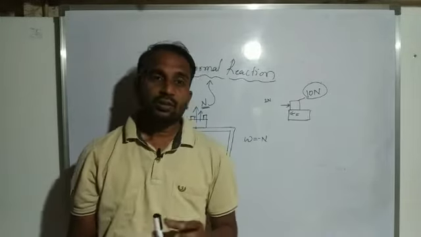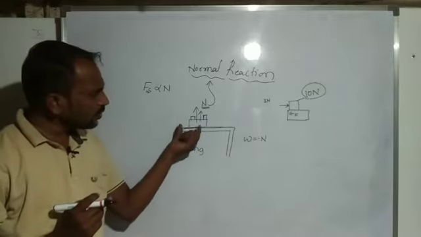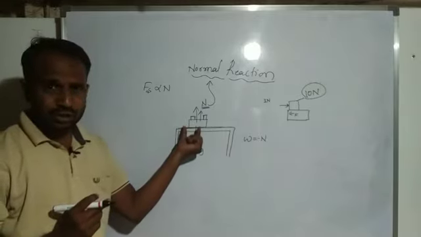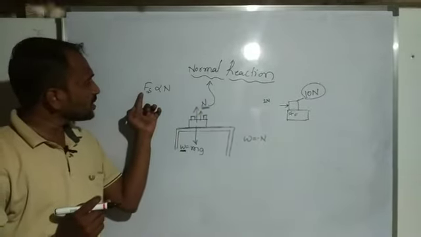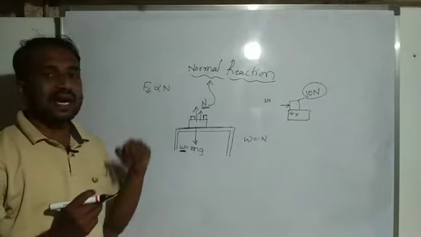And here, static friction is directly proportional to the normal reaction. Why? Because the body is still in a rest position because of the normal reaction. For this reason, static friction is directly proportional to the normal reaction. And here, static friction is equal to mu s into N.